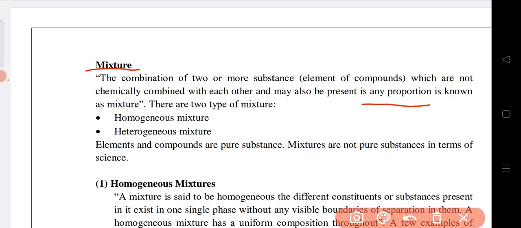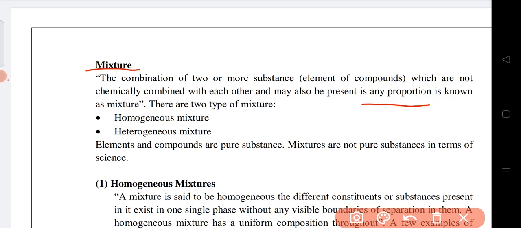with any proportion. As an example, suppose I tell 3-4 students to make a sugar water solution. Someone will take 1 spoon of sugar in 300 ml of water.